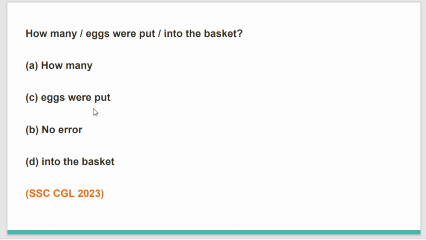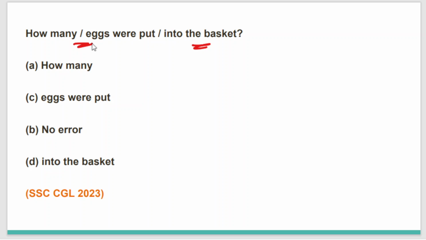How many eggs were put into the basket? Clearly we can see that the word basket is getting specified here and not eggs. This is SSC CGL 2023's question, very easy, very short and crisp, and often I have seen students getting confused with such easy questions. Yeah, that is really tragic.